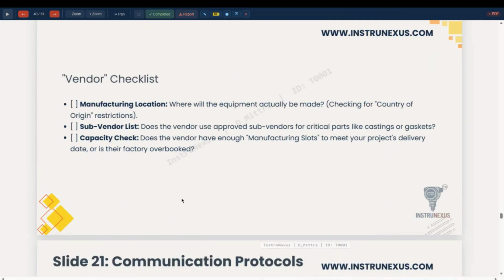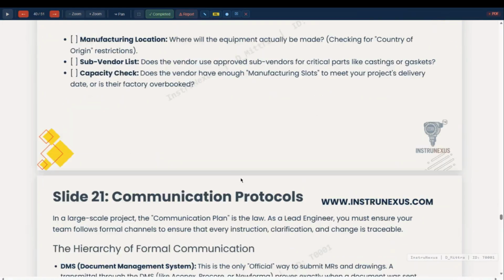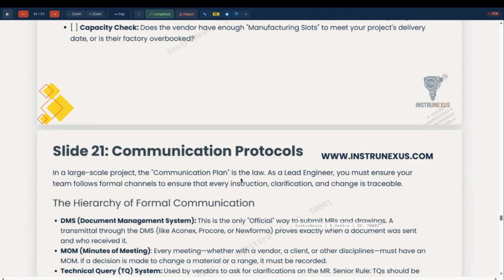One vital important thing, before placement of order, the procurement team must verify how much load that vendor has, whether they can take this order and manufacture the instruments or the equipment as per the schedule which is required by our project. If they cannot comply, if they are fully loaded, then you have to select another vendor who can meet your delivery requirement, and logistics for dispatch at the right time.